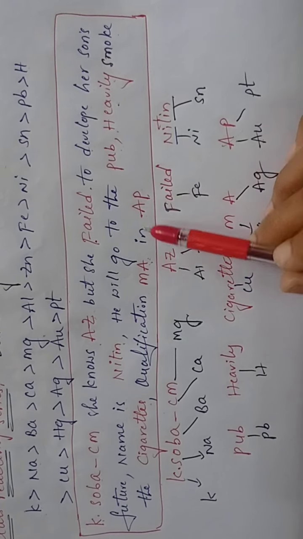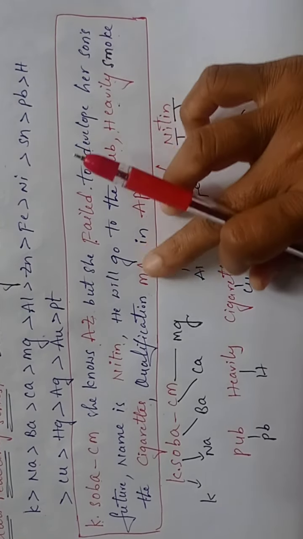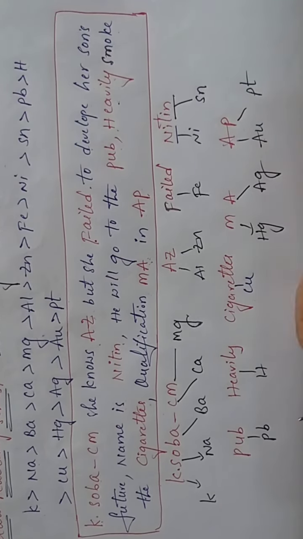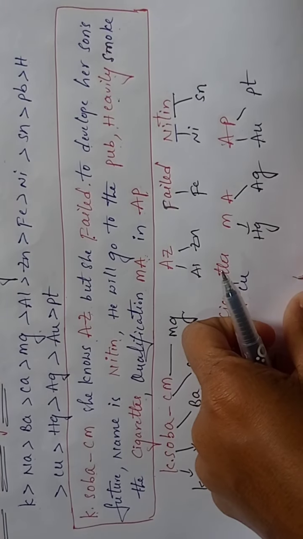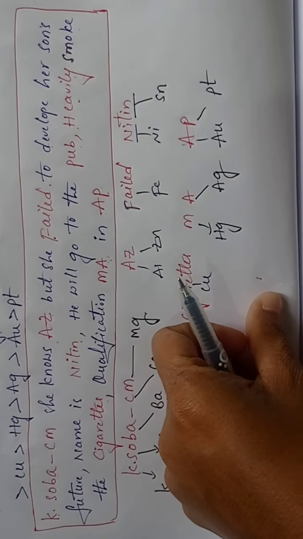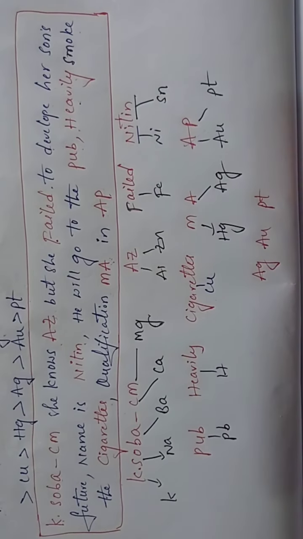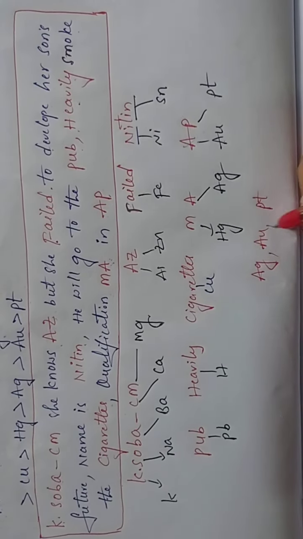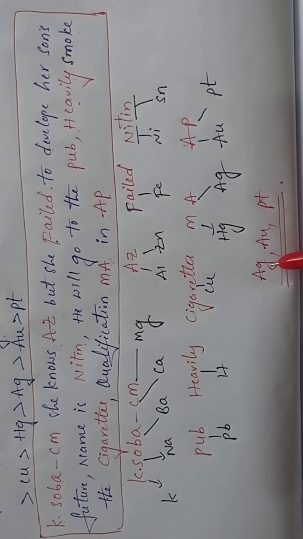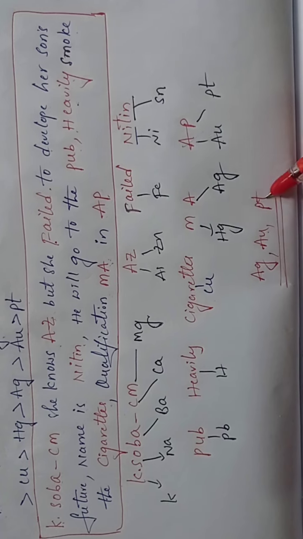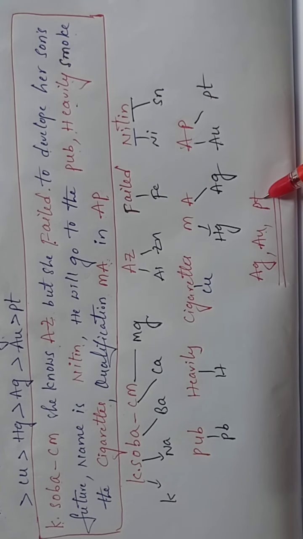Understanding, students? Silver, gold, platinum. So in this order also you can remember. Ag, silver, gold, platinum. Silver is cheap, next valuable is gold, next very valuable metal is platinum.